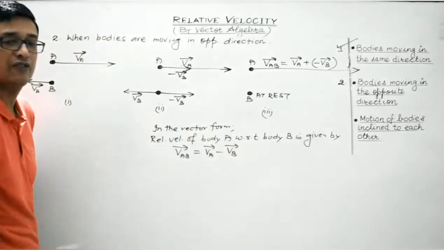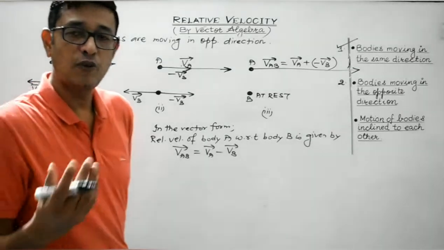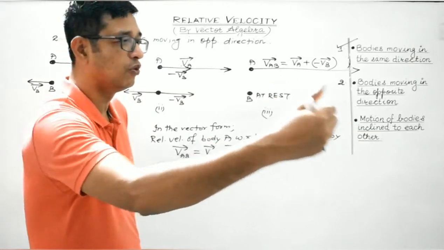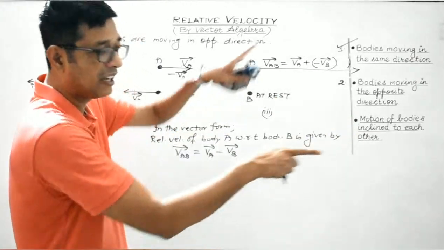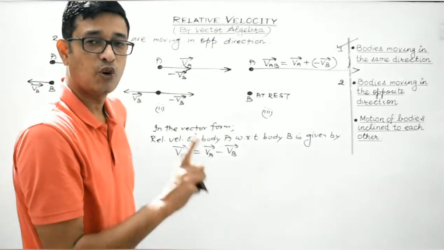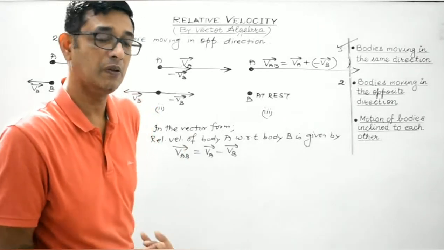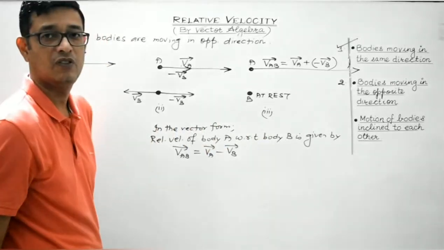This is in the vector form. So in the vector form, students, whether the bodies are moving in the same direction, whether they are moving in the opposite direction, whether they are inclined, the relative velocity of body A with respect to body B would always be given by VA vector minus VB vector. This is in vector form, right?